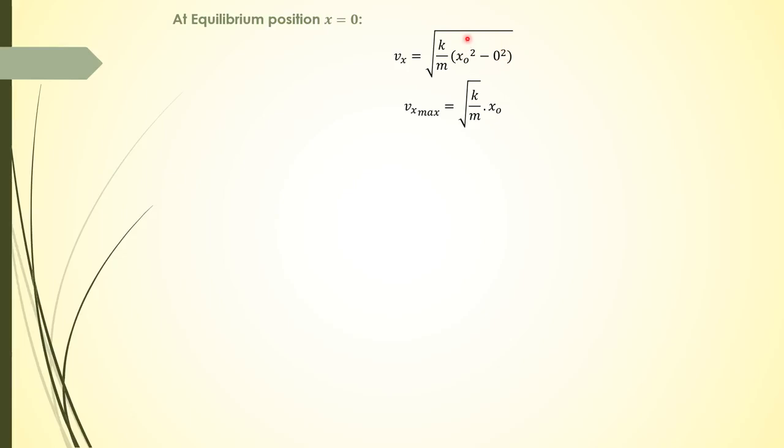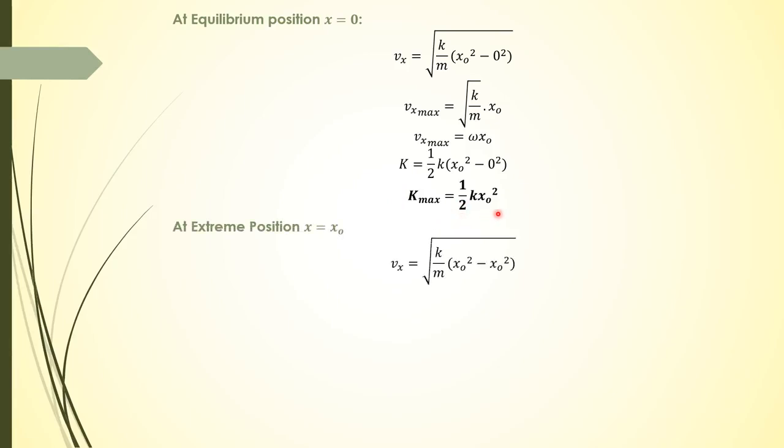So this x naught square will become x naught. So this is the maximum velocity of projection of a particle, and we can write it as omega into x naught. And if we talk about kinetic energy, it is equal to half k into x naught square minus 0 square, and kinetic energy maximum is equal to half into k into x naught square.